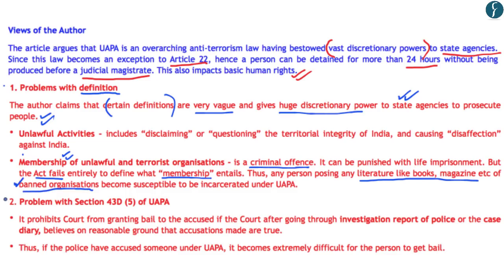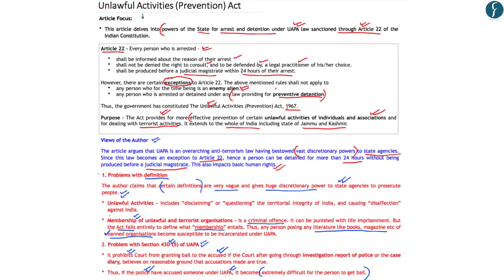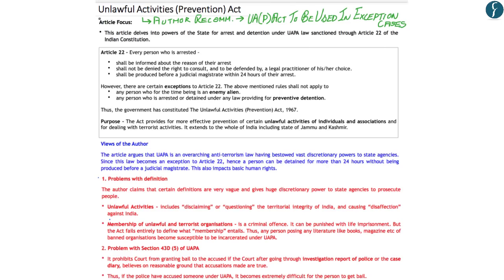The second problem highlighted by the author is with regards to Section 43D, Clause 5 of the Unlawful Activities Prevention Act, wherein this section prohibits courts from granting bail to the accused, and therefore if the police has accused someone under the Unlawful Activities Prevention Act, it becomes extremely difficult for that person to get bail. Now hopefully up till here you've understood the various problems highlighted by the author with regards to the Act. And the author has recommended that the Unlawful Activities Prevention Act should be used in exceptional cases. Now hopefully you've understood the focus of this article. And so now with this, we move on to the next article.